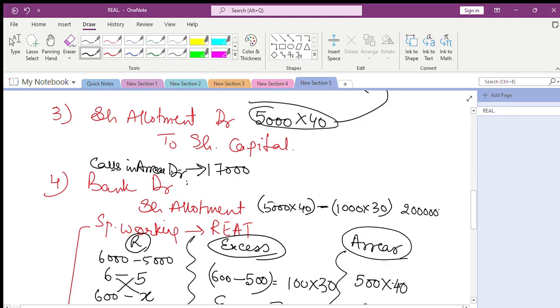2 lakh is due, 30,000 already received. So bank amount is 1,70,000 which is due minus 17,000 which is not received by us. You may get a question just to calculate this as a 1 marker or as a 3 marker. So this understanding of the notes needs to be very clear. I repeat the process. This is the main process of Re-issue of forfeited shares which we are following.